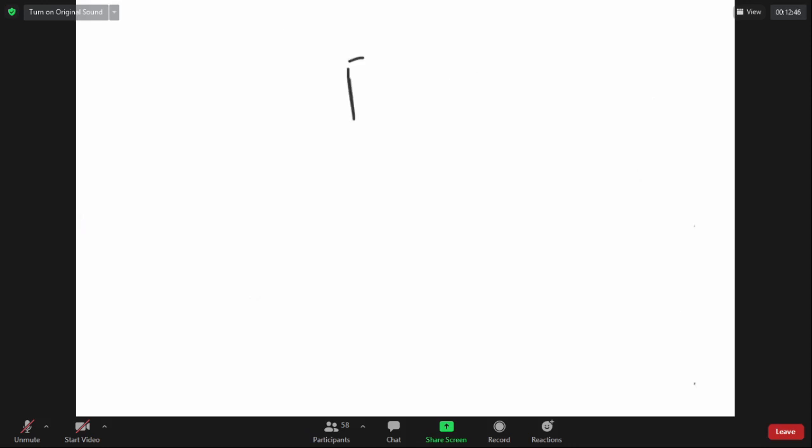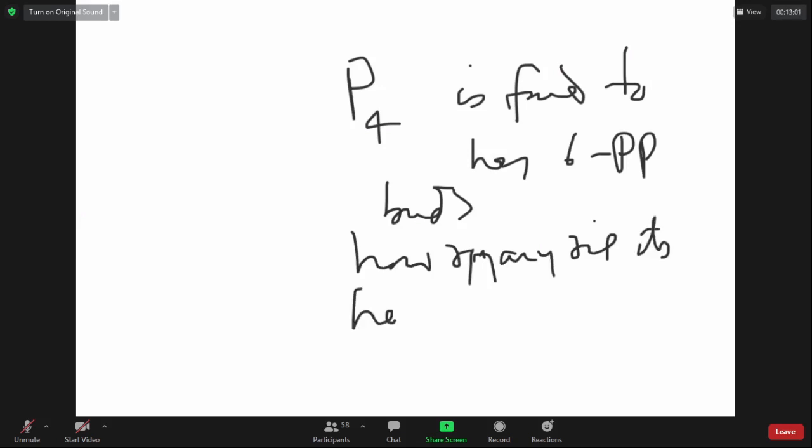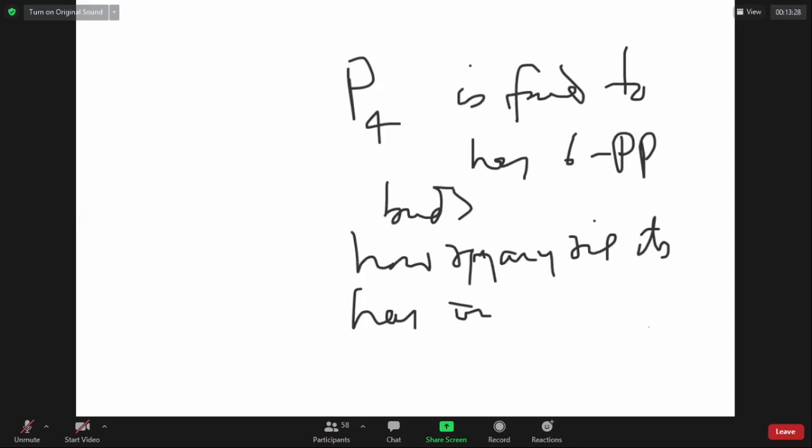An exercise question. P4 is found to have 6 P-P bonds. How many rings does it have? The number of sigma bonds is equal to number of atoms plus 2, which is 6. Have you noticed? Because its number of sigma bonds is 2 units more, it should have 3 rings. Yes or no? Yes, sir. This is the structure of P4.